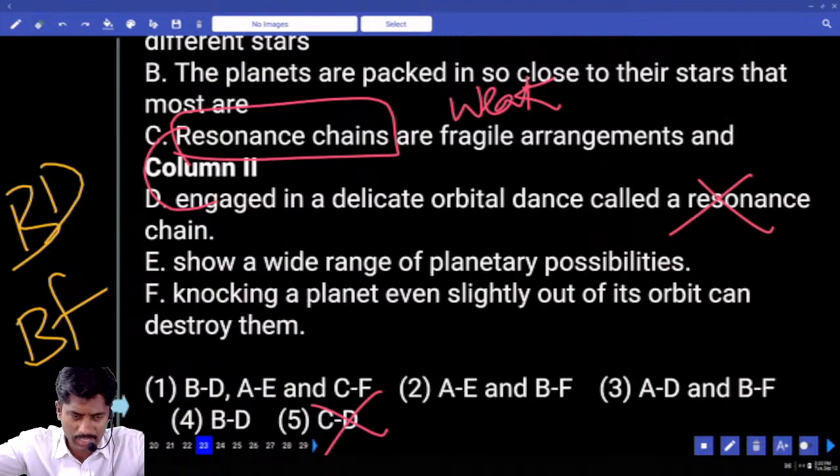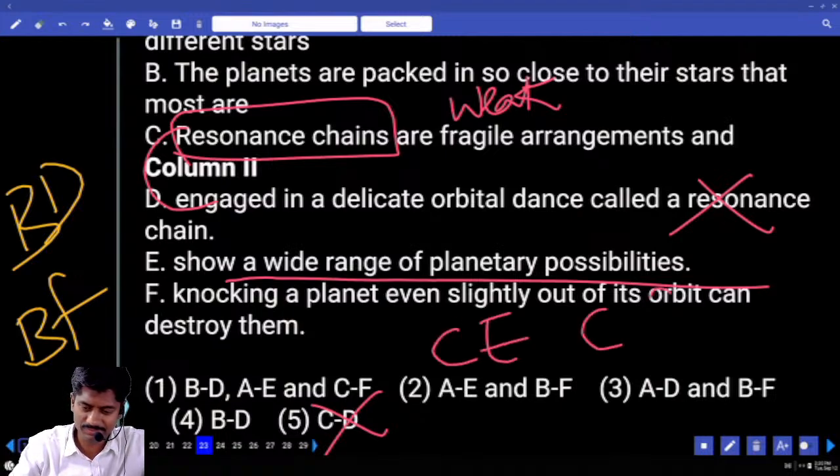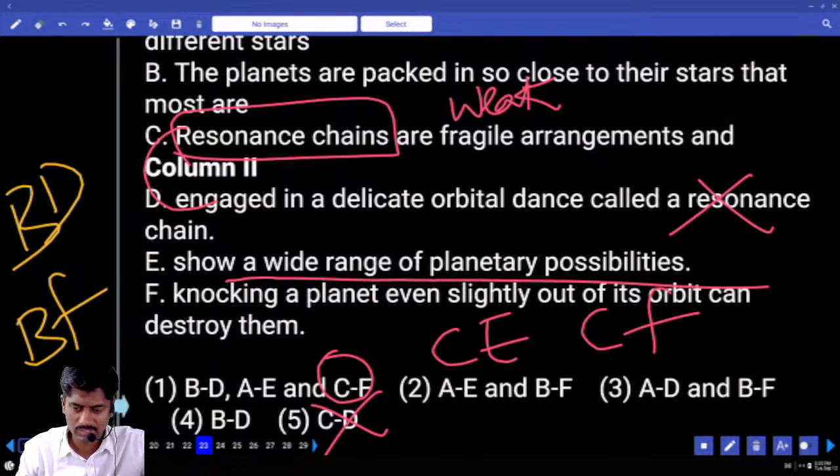Resonance chains are weak engagements and show a wide range of planetary possibilities. Okay. Resonance chains are fragile arrangements and knocking. CE, CF. CF is given.